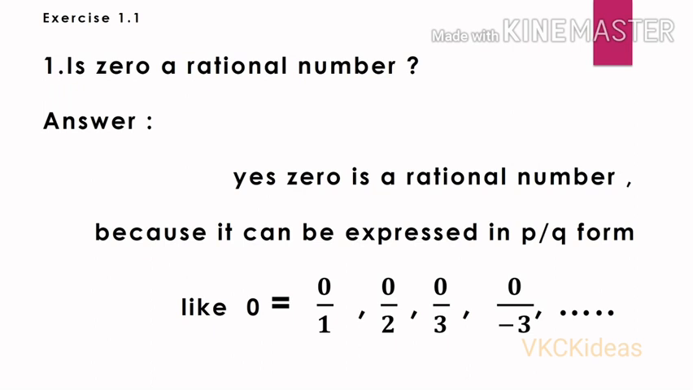Okay, next question from exercise 1.1. Is 0 a rational number? Answer is yes. 0 is a rational number because it can be expressed in the form of p by q, like 0 is equal to 0 by 1, 0 by 2, 0 by 3, and 0 by minus 3 also, and therefore 0 is a rational number.